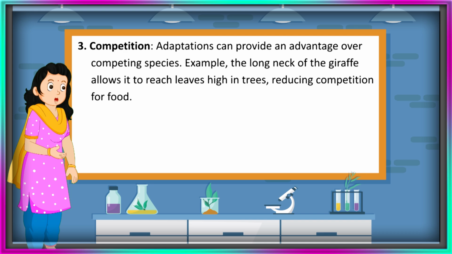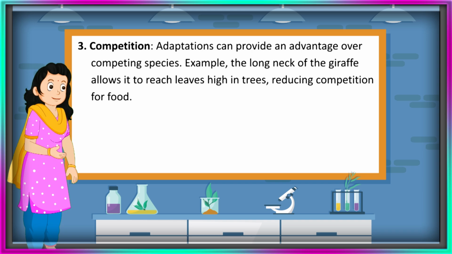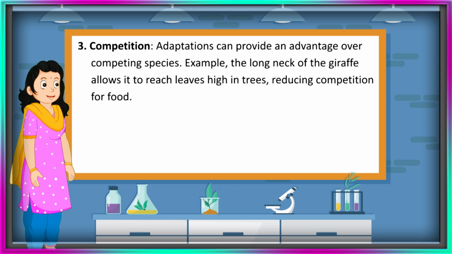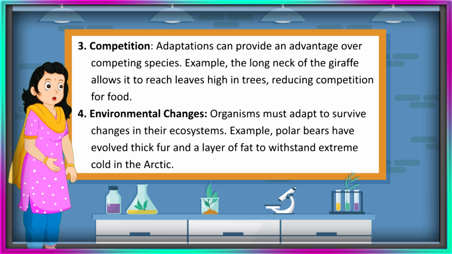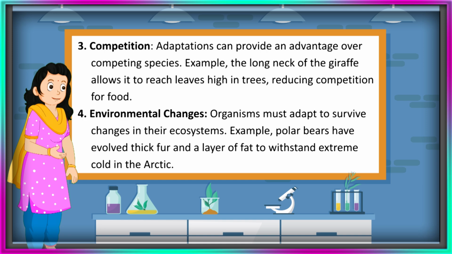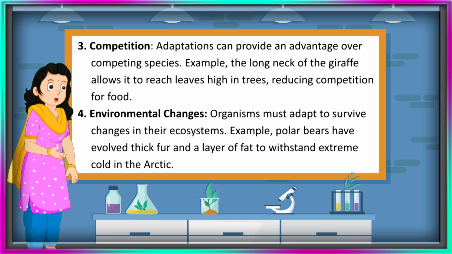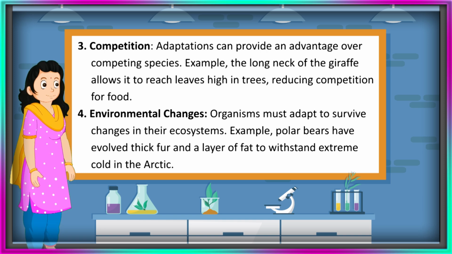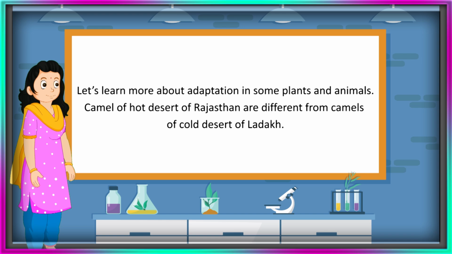3. Competition. Adaptations can provide an advantage over competing species. Example, the long neck of the giraffe allows it to reach leaves high in trees, reducing competition for food. 4. Environmental changes. Organisms must adapt to survive changes in their ecosystems. Example, polar bears have evolved thick fur and a layer of fat to withstand extreme cold in the Arctic. Let's learn more about adaptation in some plants and animals.